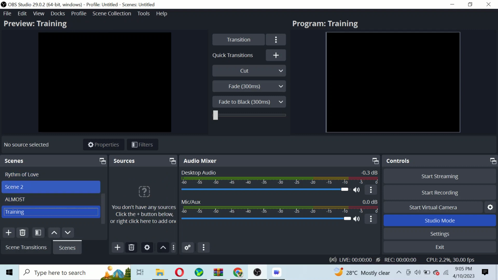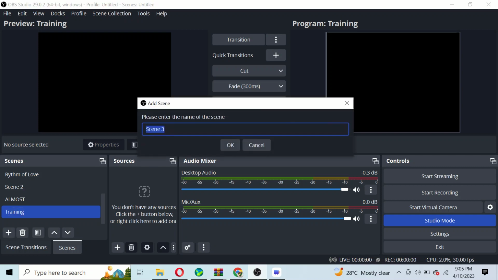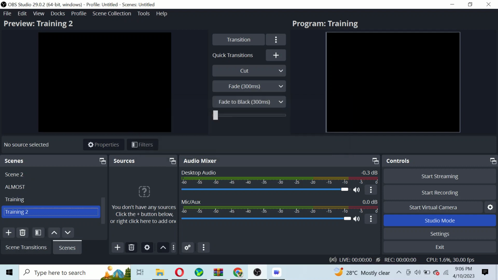But again, how do I add a scene? You just come down here and you click on this plus sign. You see add scene. So once you click on it, it will ask you, please enter the name of your scene. We can now say training 2. And then you click OK. You can see now that I have training 2 scene.